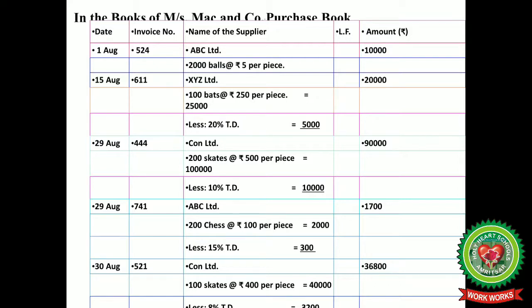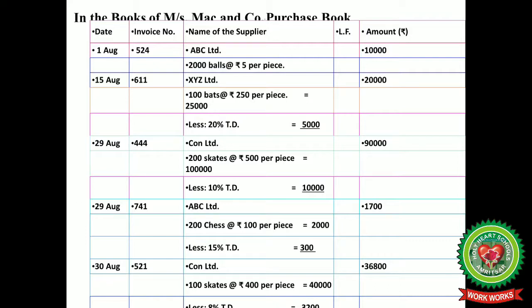Our first transaction was ABC Limited 2000 balls at the rate of 5 per piece costing ₹10,000. Then for XYZ Limited 100 bats at the rate of 250 per piece, that is 25,000 less 20% trade discount. So on 25,000 we apply 20%, which equals 5,000, leaving 20,000.